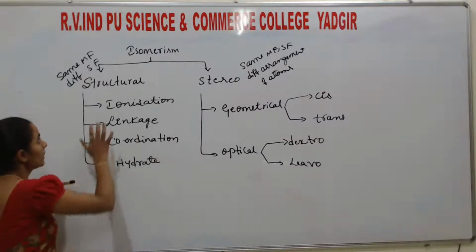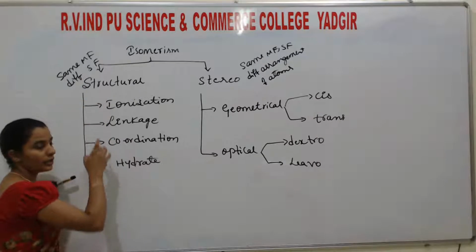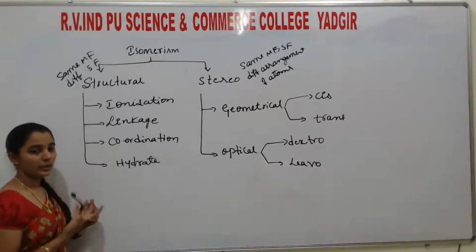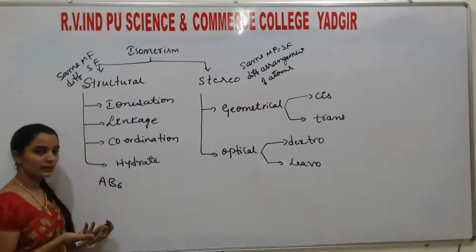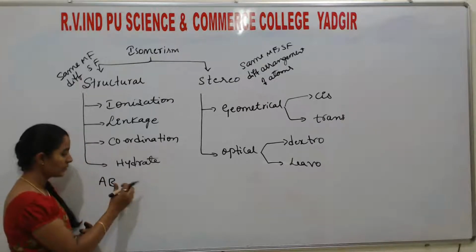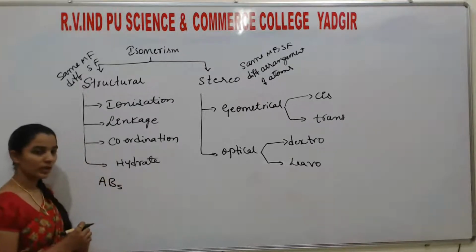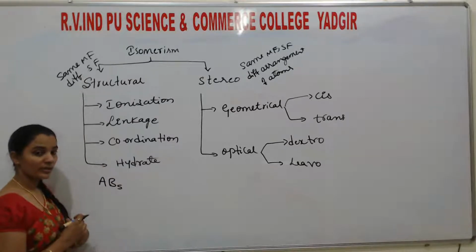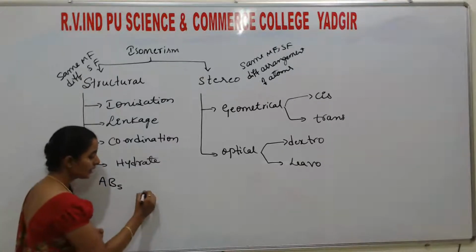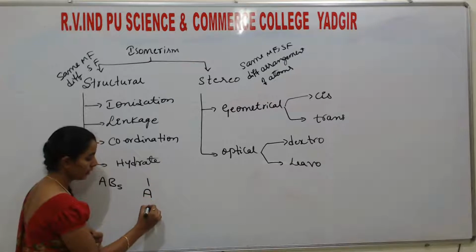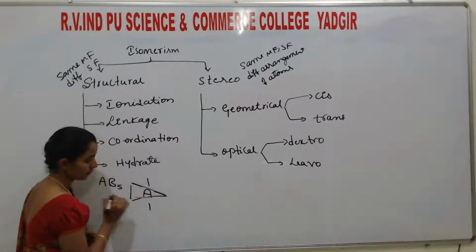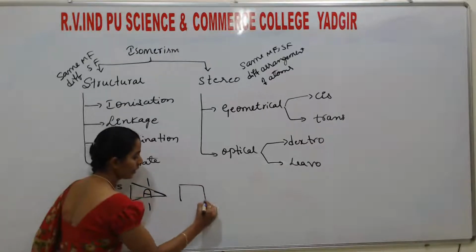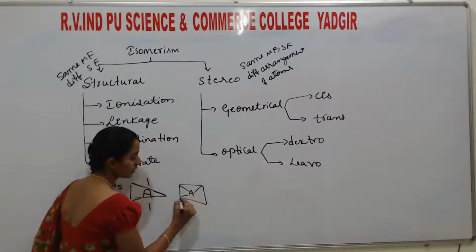For example, here I will take one example. If any coordination compound of AB6 type or AB5 type is there, assume both molecular formulas are the same. Then what happens? It may attain this structure or it may attain this structure.